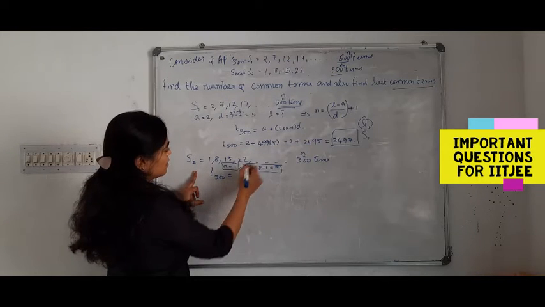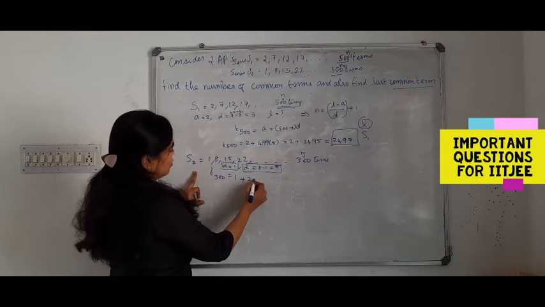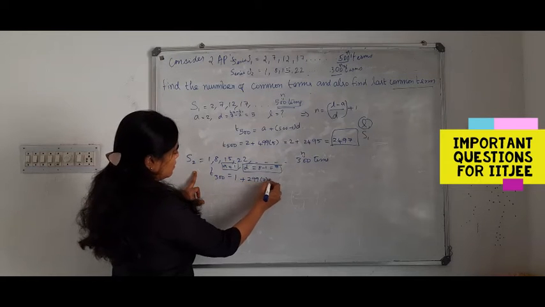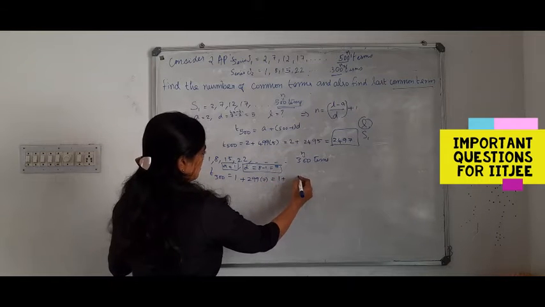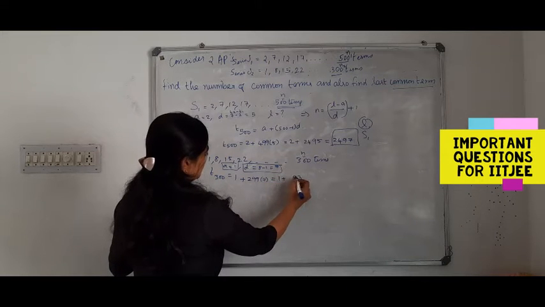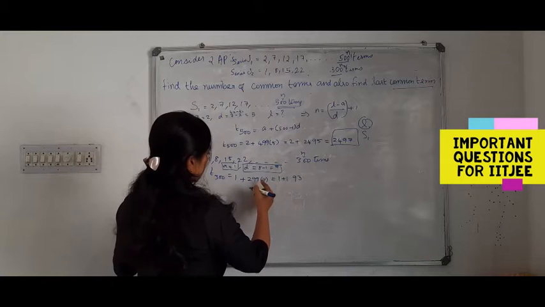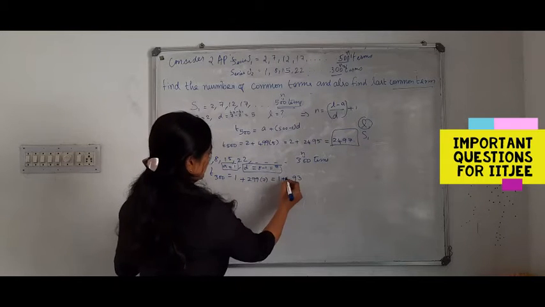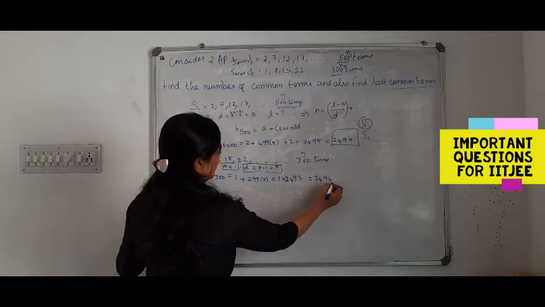What is the term here? 1 plus 299 into 7. What is 299 into 7? So 2094.